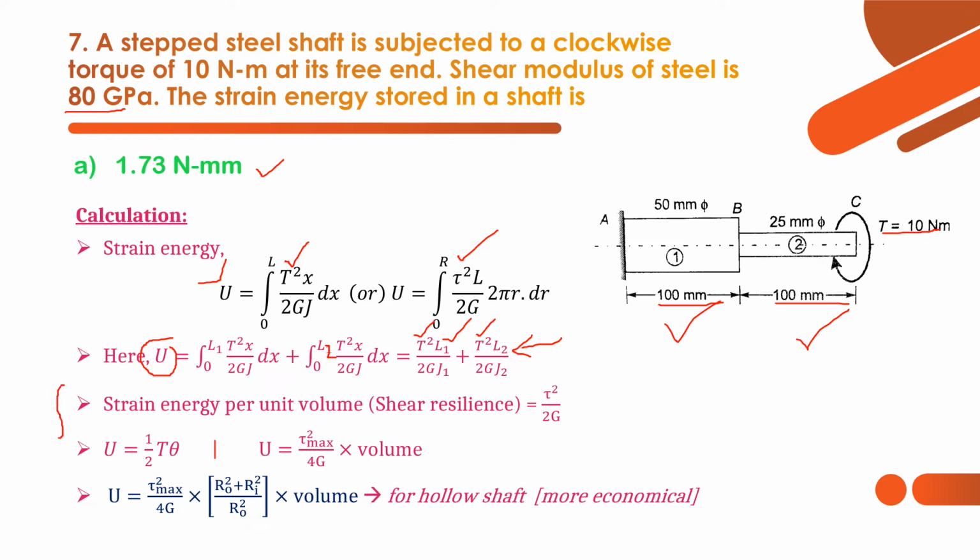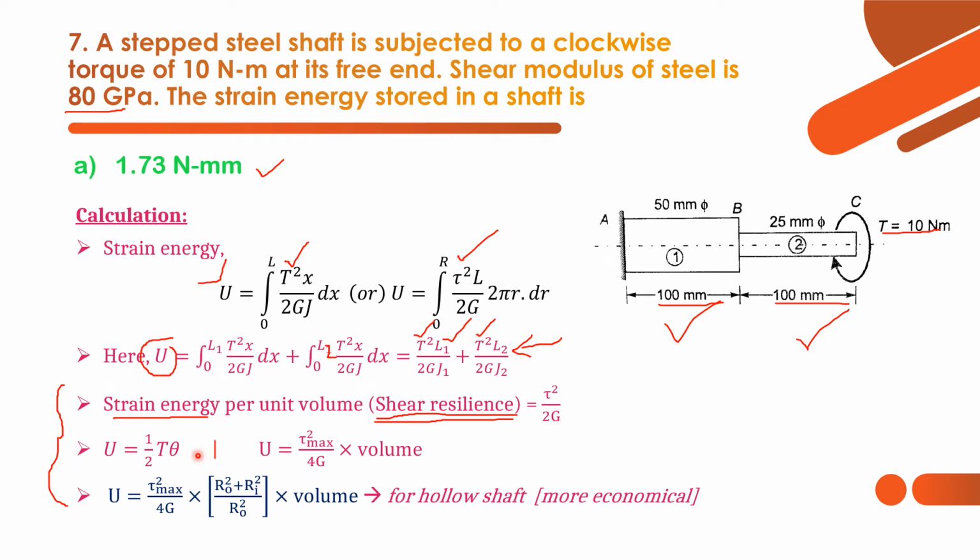Now we shall see some other strain energy formulas. Strain energy per unit volume is nothing but shear resilience. The other name of strain energy per unit volume is shear resilience, that is equal to tau square by 2G. The unit is Newton mm per meter cube. Next, U is equal to half into T theta, and this is analogous to axial loading or transverse loading. In transverse loading and bending moment strain energy, we follow half into P delta.